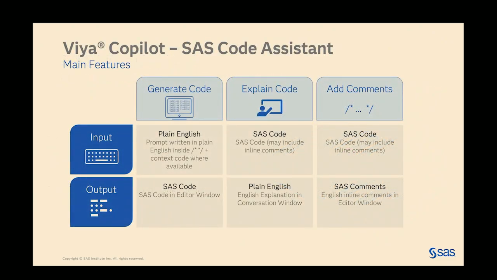This brings us to our SAS Viya Copilot SAS Code Assistant. Code Assistant is a tool that has 3 main features: generating code, explaining code, and adding comments.